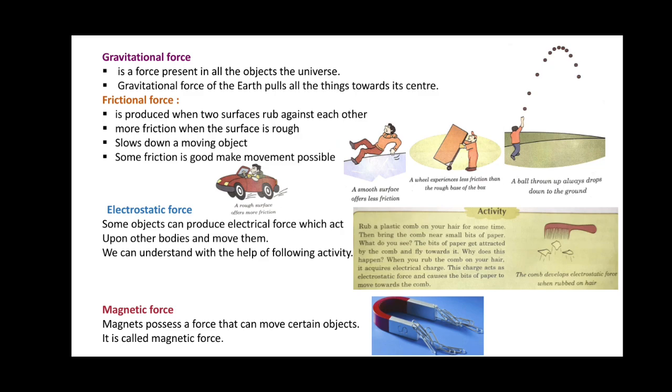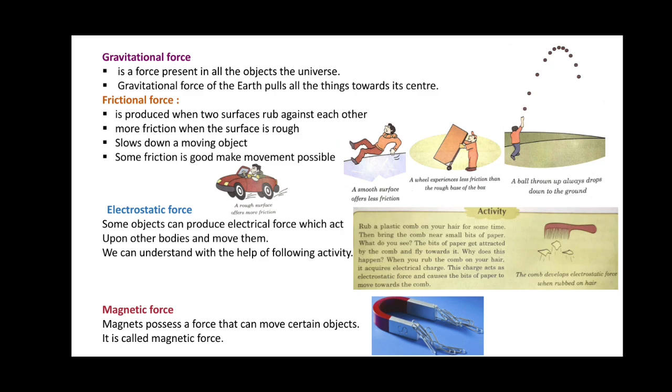Now the frictional force. Friction is produced when two surfaces rub against each other. There is more friction if a surface is rough.